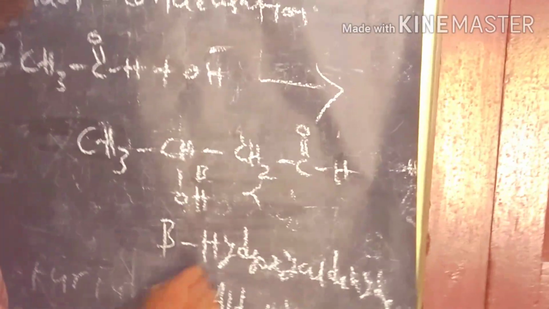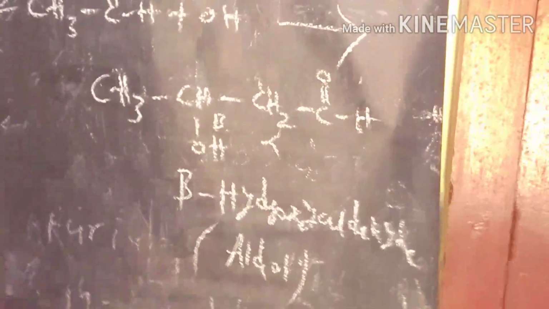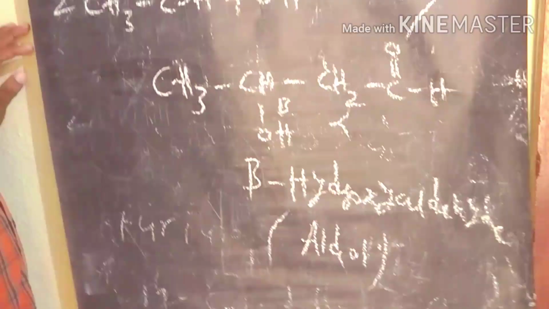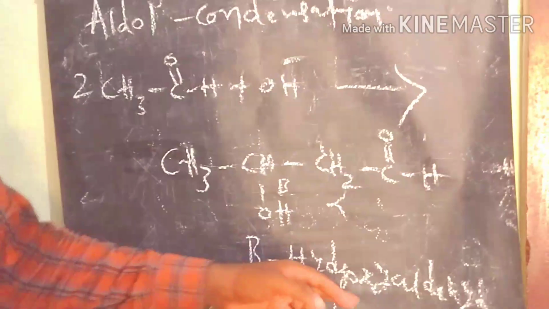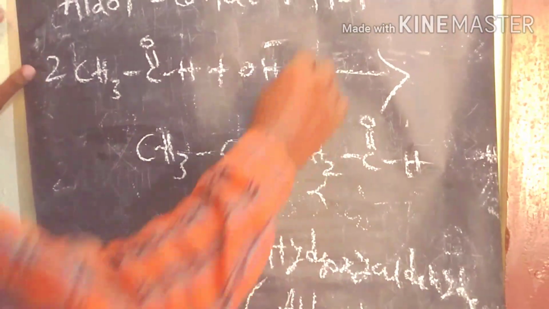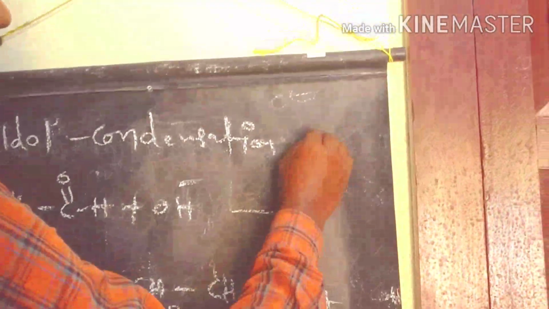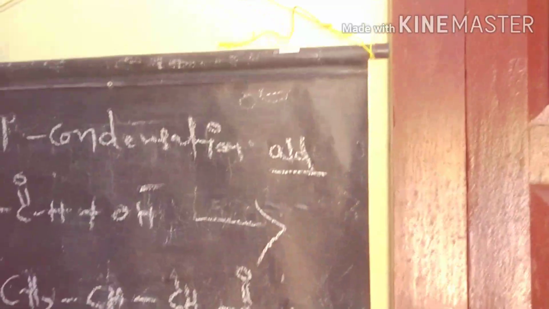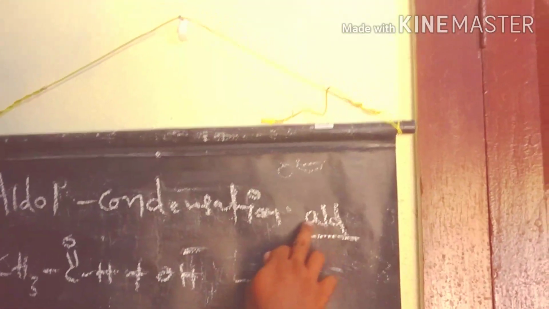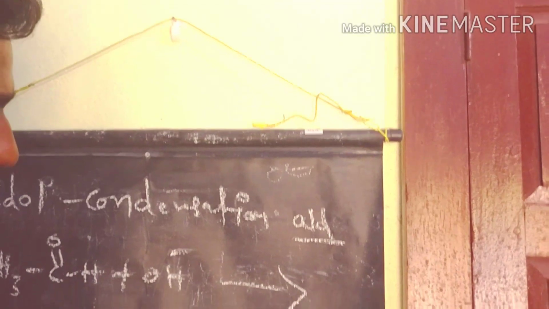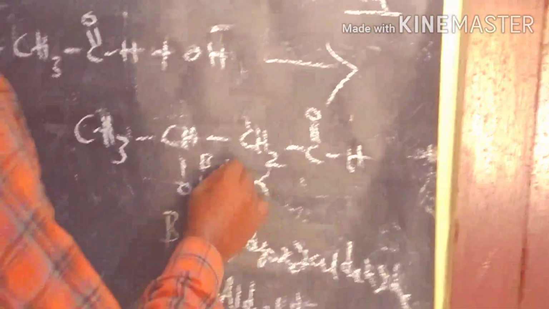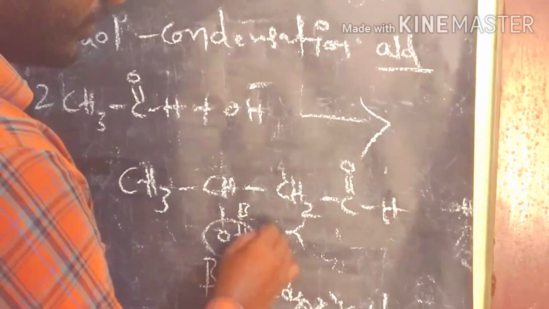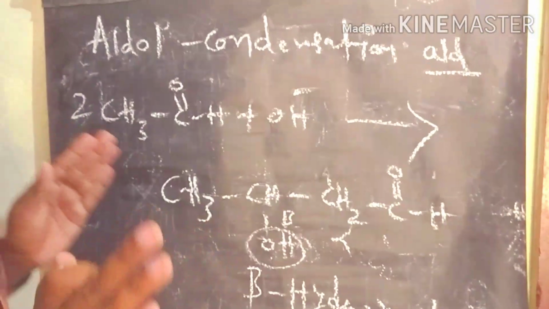So why do we call this beta hydroxy aldehyde an aldol? Generally we know aldehyde. What are the starting letters? Ald. The hydroxy group we call an alcohol.